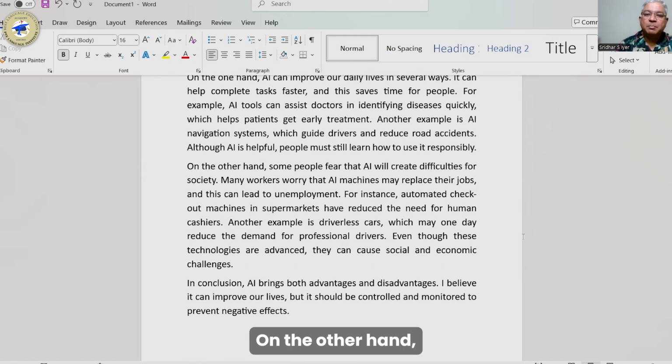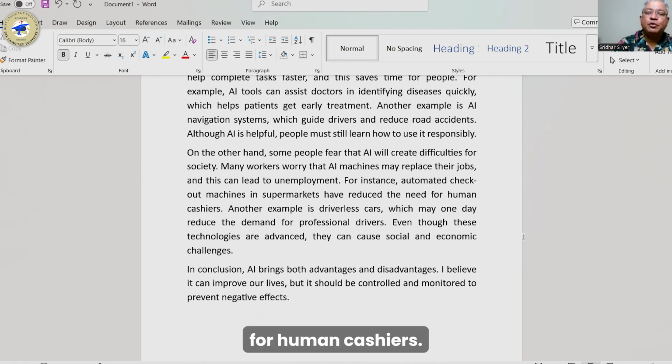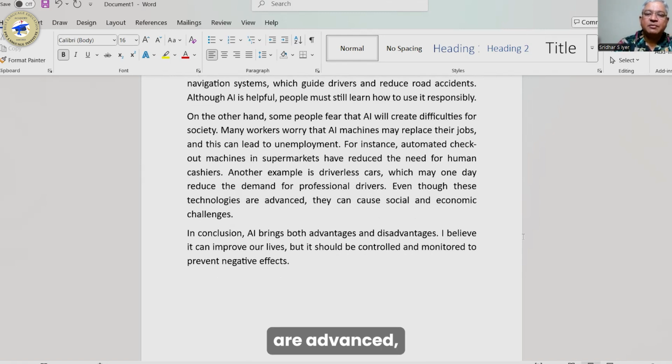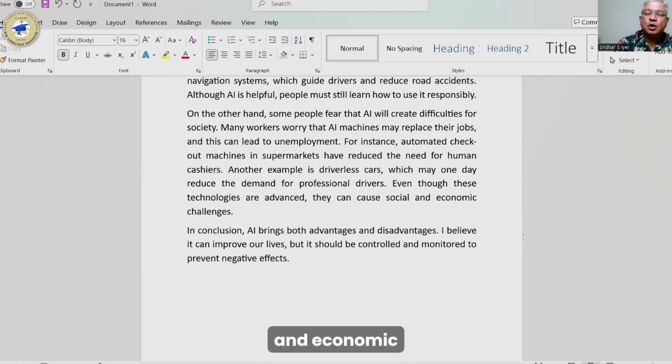On the other hand, some people fear that AI will create difficulties for societies. Many workers worry that AI machines may replace their jobs, and this can lead to unemployment. For instance, automated checkout machines in supermarkets have reduced the need for human cashiers. Another example is driverless cars, which may one day reduce the demand for professional drivers. Even though these technologies are advanced, they can cause social and economic challenges.